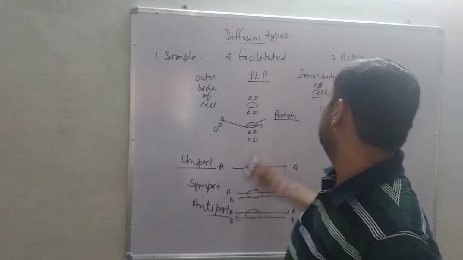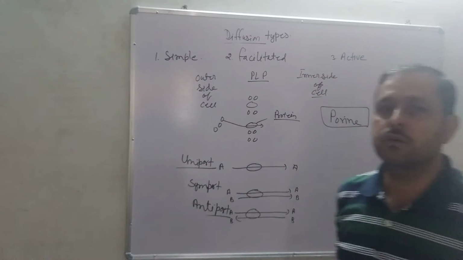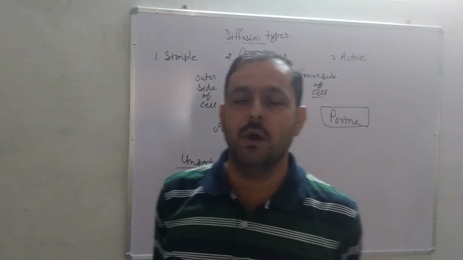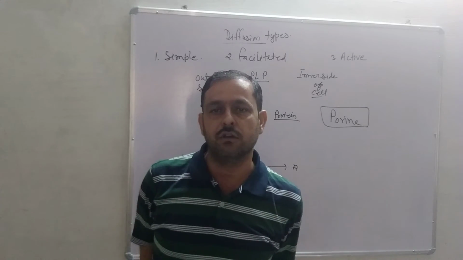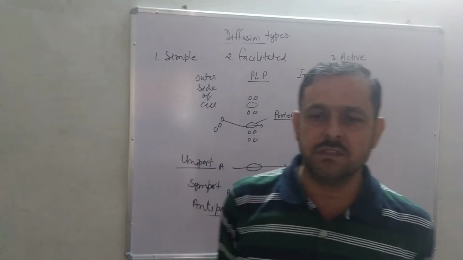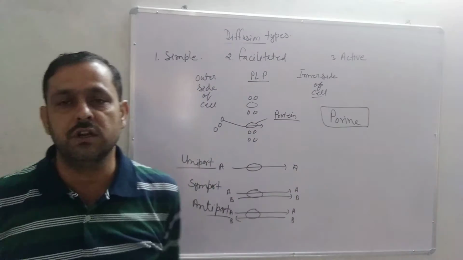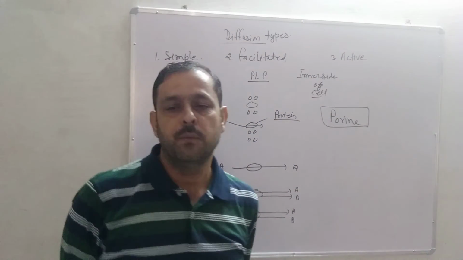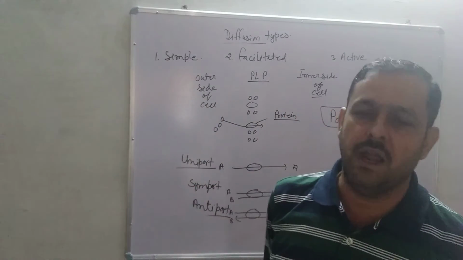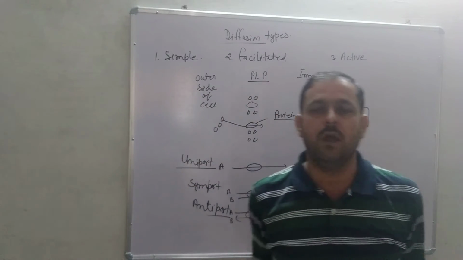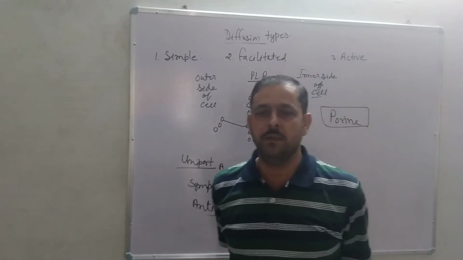But in active transportation, the molecules go from lower concentration to higher concentration also. For this, energy is required, which is obtained from ATP.